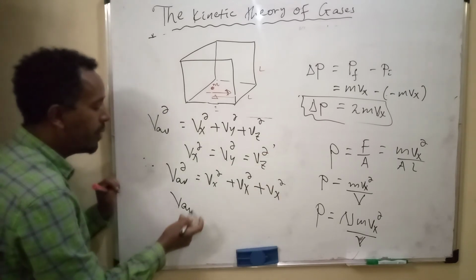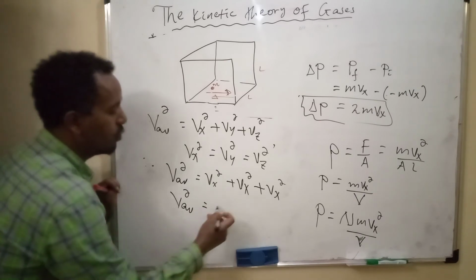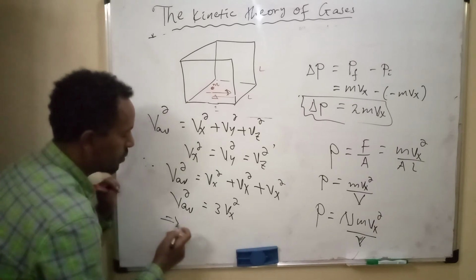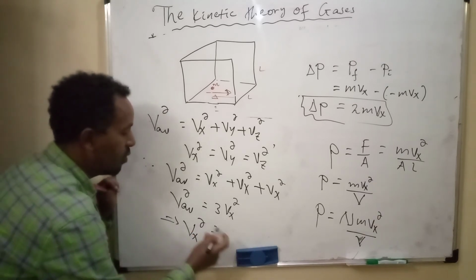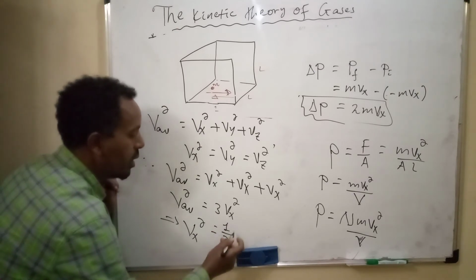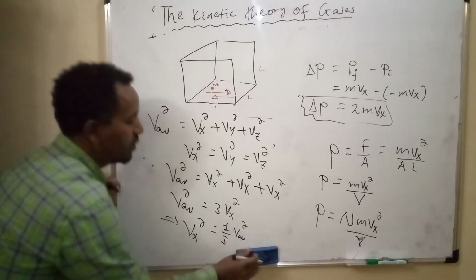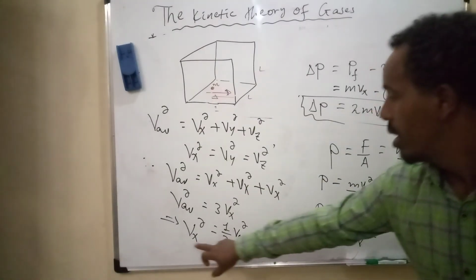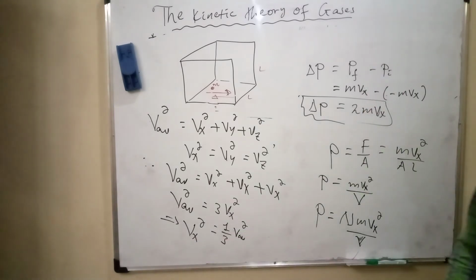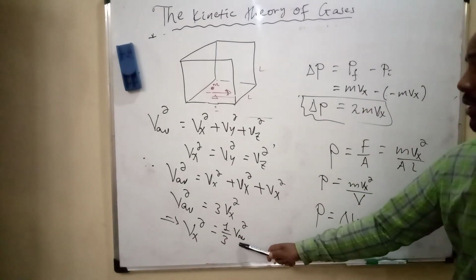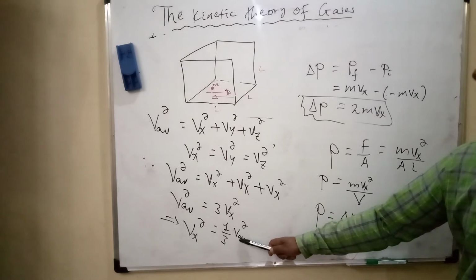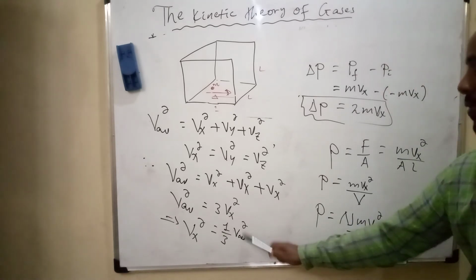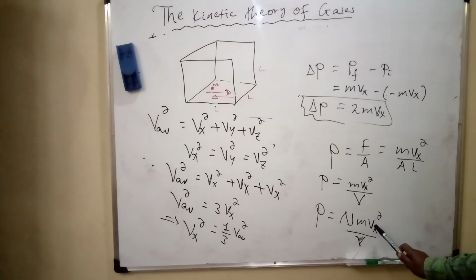Therefore, v average square, the resultant velocity square, is equal to 3vx^2. So vx^2 is equal to 1 over 3 times the average velocity square, or resultant velocity square. So it is possible to substitute 1 over 3 times average velocity square instead of vx^2.